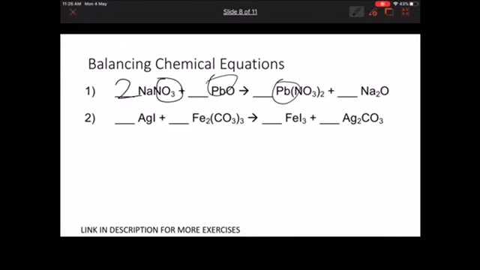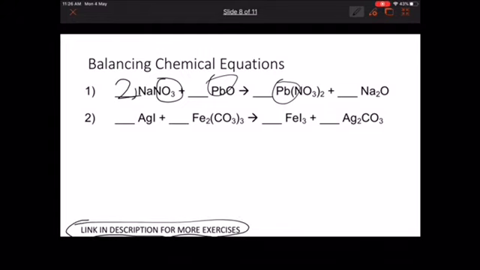So this is called the trial and error method. First we will give 2 and see whether it gets balanced. If it gets balanced, then it is very simple. Yes, this one was very simple, but some are very difficult. I've given a link in the description for more exercises.